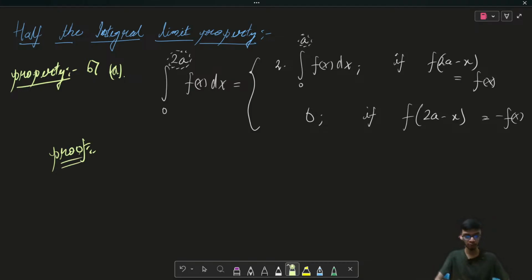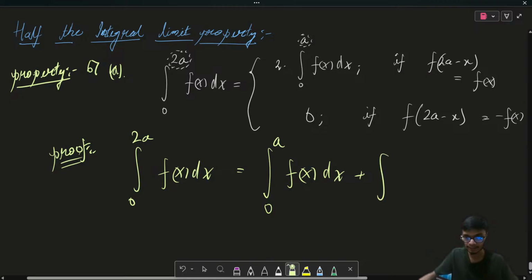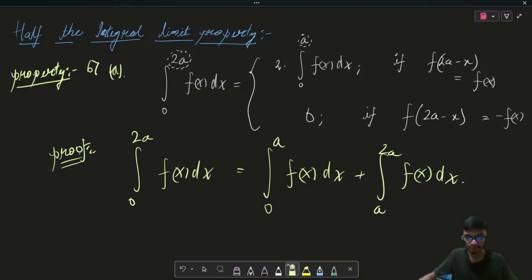if I quickly go through the proof of this particular property, what I know is that when I write this limit, that is 0 to 2a for the given function f of x dx, I can simplify this as the limit from 0 to a for f of x dx, and then from a to 2a for f of x dx. I hope this is clear.